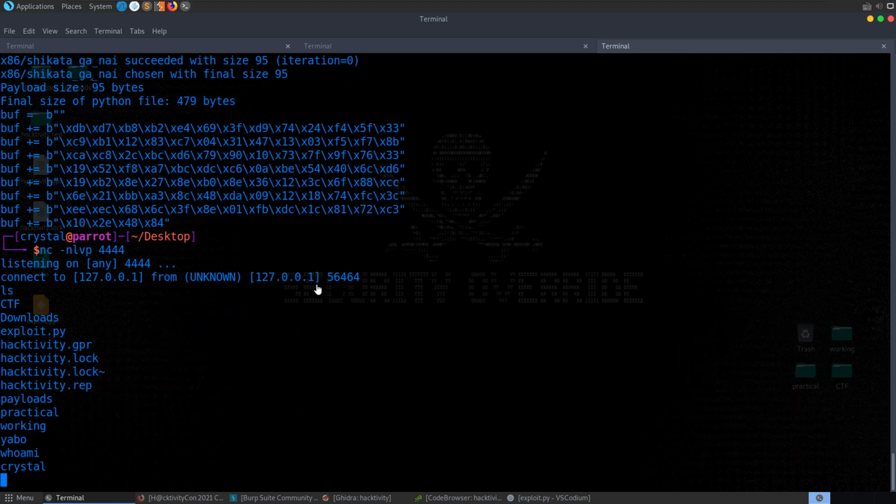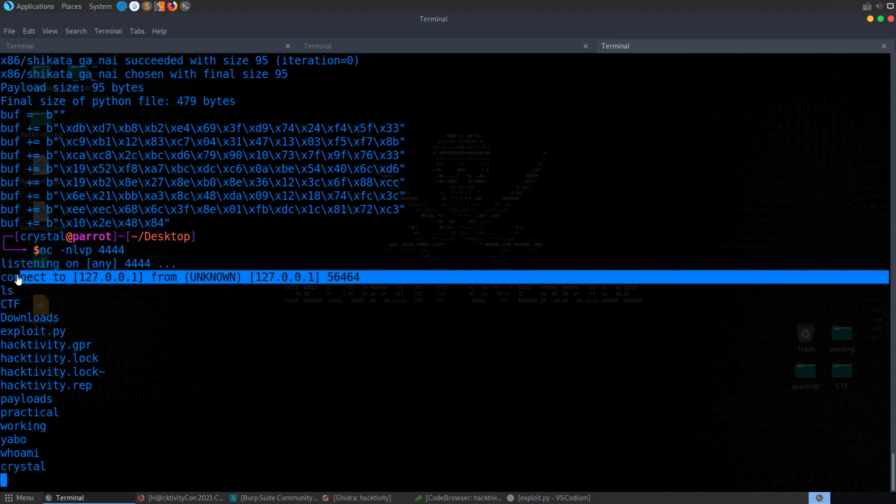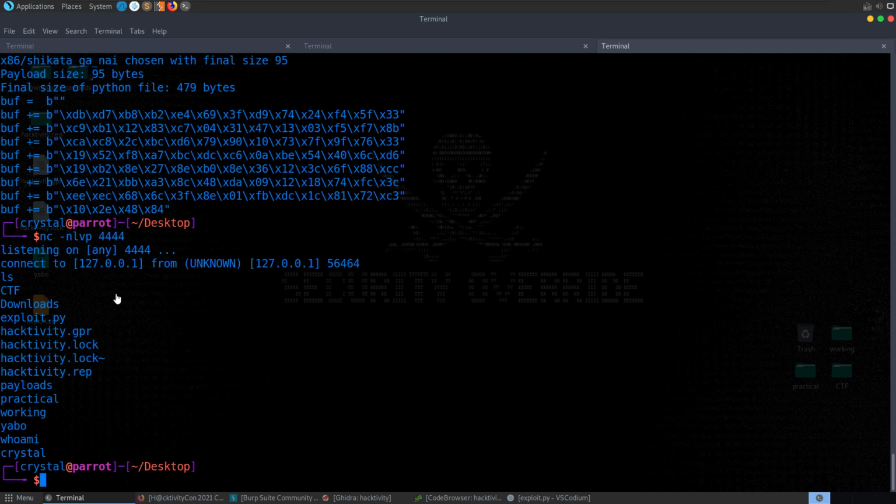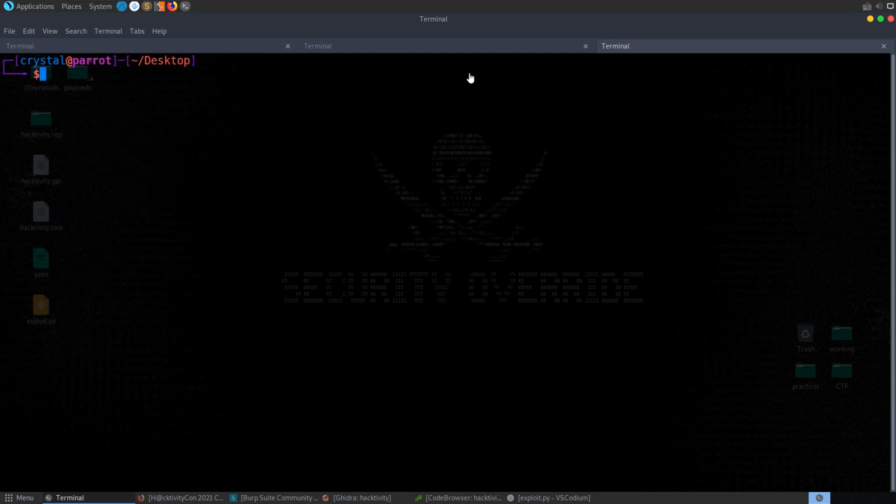So the problem is here, of course, we're connecting to our localhost, and if we run this on the server, we're not connected with a VPN or anything, so I was kind of sure that wasn't going to be the solution, and indeed we can't get a reverse connection. So there are some other kinds of shells that we could try to generate here, some of the shellcode. Let me just run through quickly some of the examples that I did.